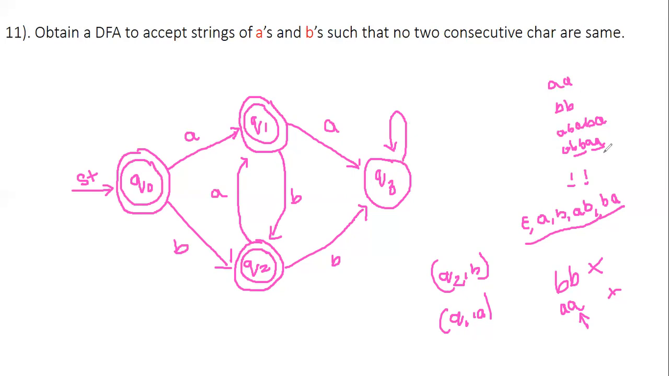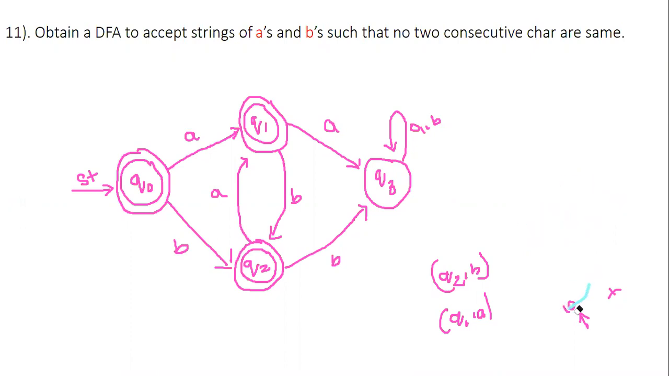Later, we have a self loop for A comma B. After violating this double A or double B condition, any number of A's and any number of B's, or any combination of AB, must be rejected. So this is the DFA we can design for this particular question. Very simple. They are saying no two consecutive characters should be the same. Apart from that, the minimum string will be epsilon.